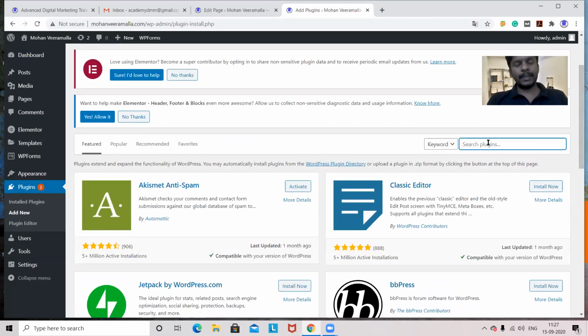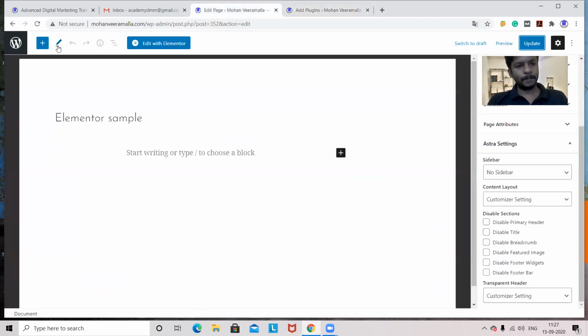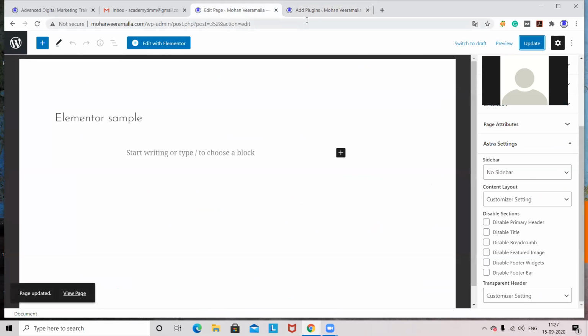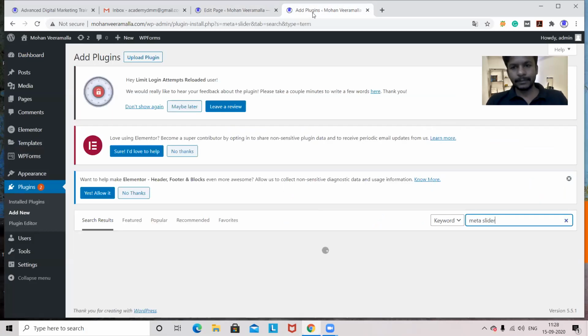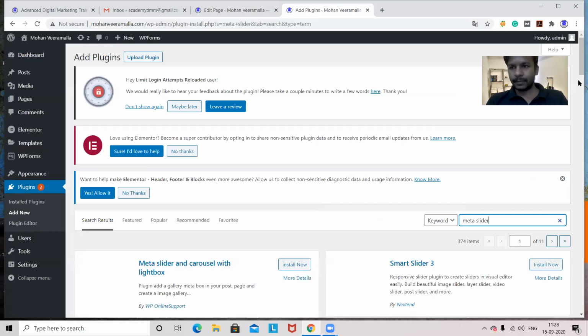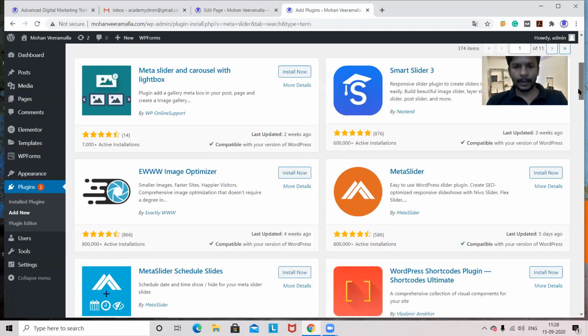So here, what is the plugin I said for slider? Anyone from the group? Meta Slider, we discussed yesterday. Good. So I'll search for Meta Slider. So this is the slider. We have a tick mark. Every plugin, wherever you are installing, first this tick mark should be available. Then install now.